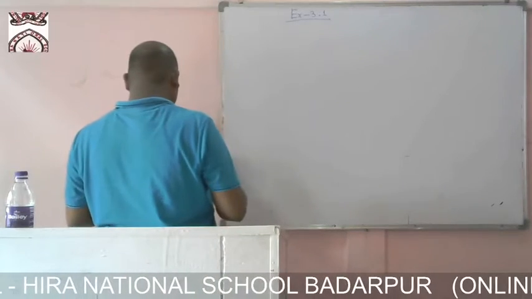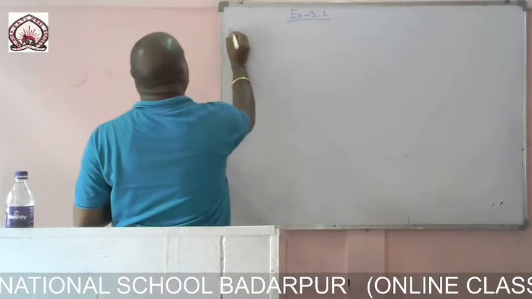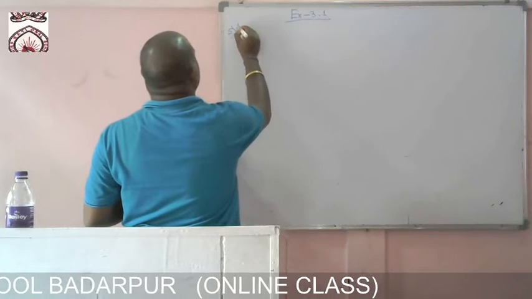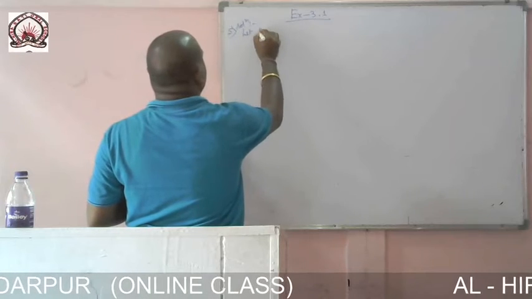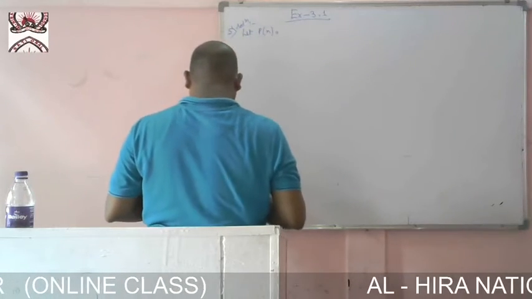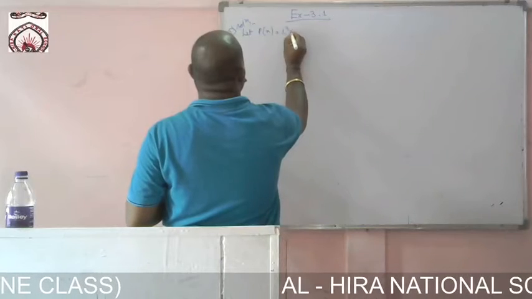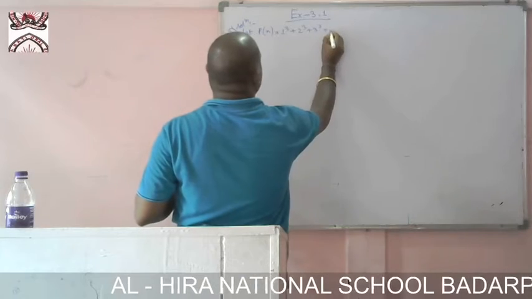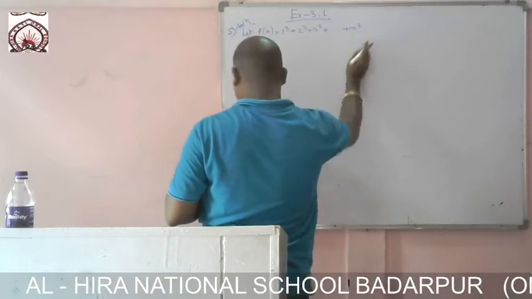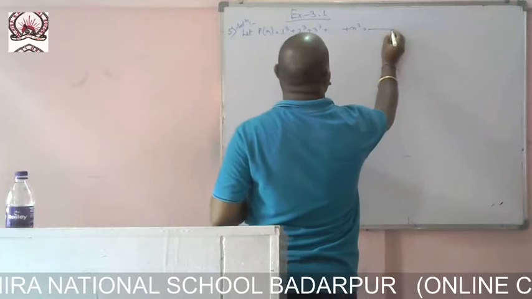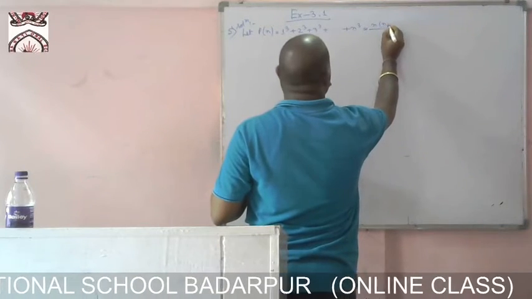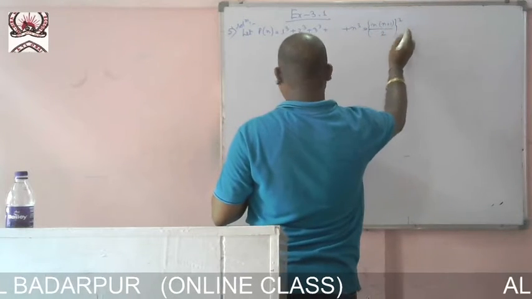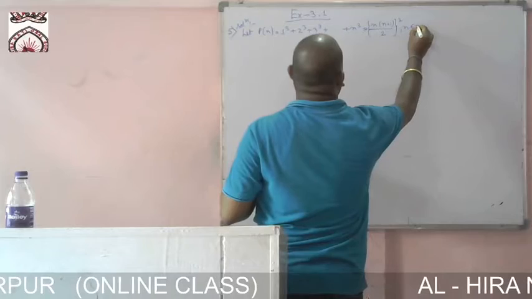Now let us solve question number 5. Number 5 solution. Let P of n be the question they have given you: 1 cube plus 2 cube plus 3 cube plus dot dot dot plus n cube equal to n into n plus 1 divided by 2, whole thing square, n belongs to natural number.